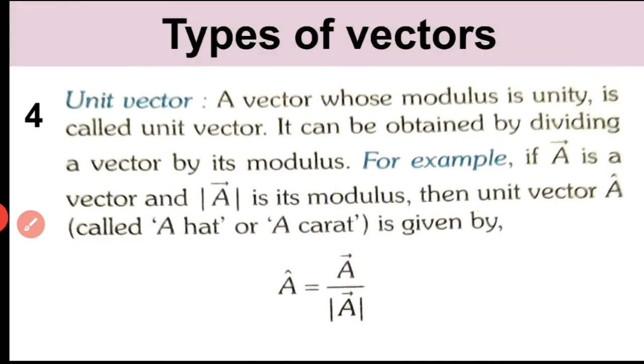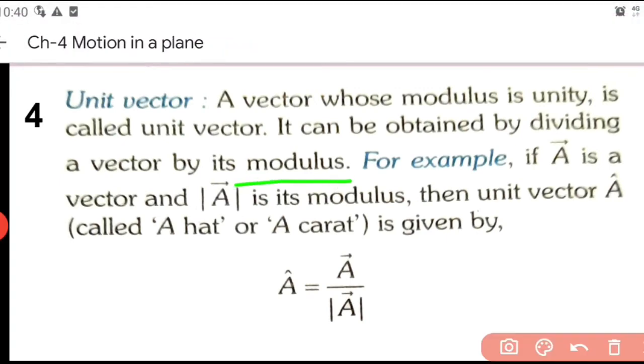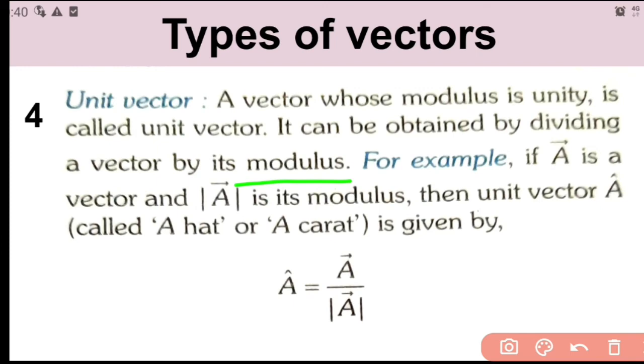Now, the next type of vector is unit vector. What do you mean by unit vector? A vector whose modulus is unity is called a unit vector. It can be obtained by dividing a vector by its modulus. What do you mean by modulus? Modulus means magnitude, the numerical value alone, without considering the sign. Numerical value alone we are considering. That's what we mean by modulus value. Okay, modulus value means the numerical value alone without sign.